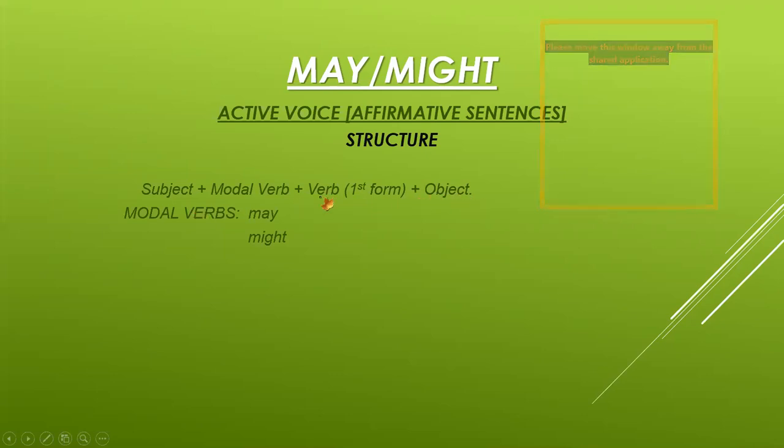You know that for active voice the subject comes first and the object comes at the end. The modal verbs we are discussing here are may and might. Remember that for active voice we always use the first form of verb, and for passive voice we always use the third form of verb.